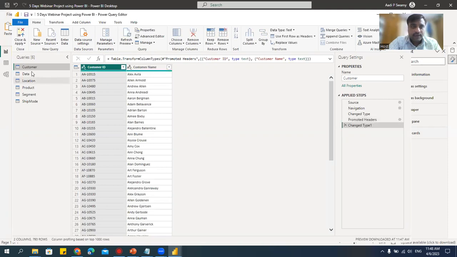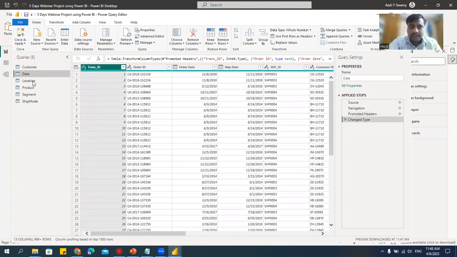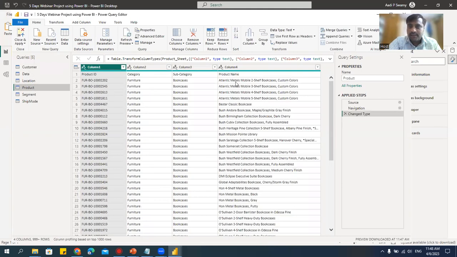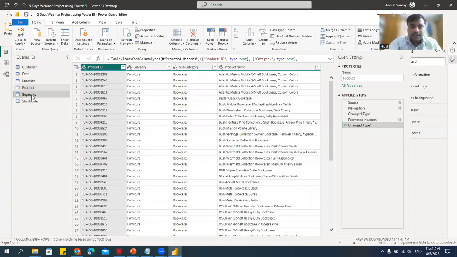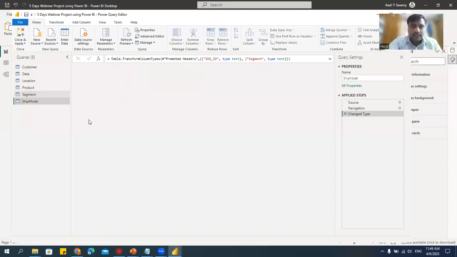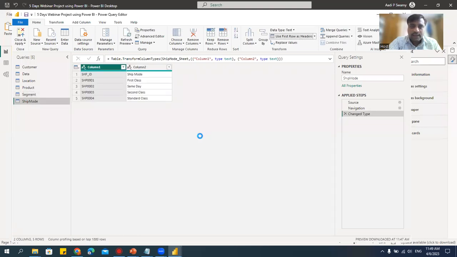Done. Now data table, one by one we'll check. That is fine. Location is fine. Product, there is a problem. Let's change this. Then segment, this also has to be changed. Ship mode also changed. Assuming that all the tables are corrected, modified, now it is ready for creating the reports.